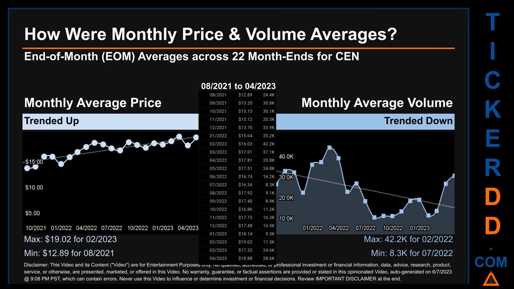How were price and volume averages for CEN? Across 447 trading days, there were a total of 22 month ends, of which monthly averages for daily price and volume were calculated. Overall, monthly price average trended up while monthly volume average trended down. The maximum end-of-month average price was $19.02 for 02/2023 while the minimum was $12.89 for 08/2021. Looking at volume, 02/2022 and 07/2022 respectively saw the highest and lowest monthly average volume at 42.2 thousand and 8.3 thousand.